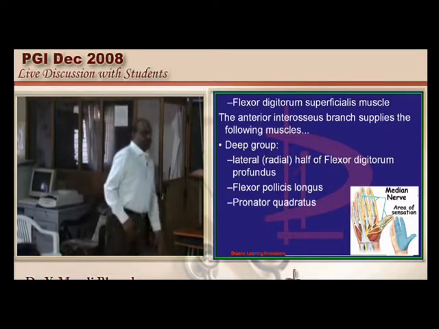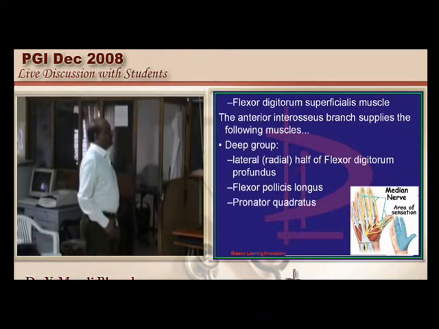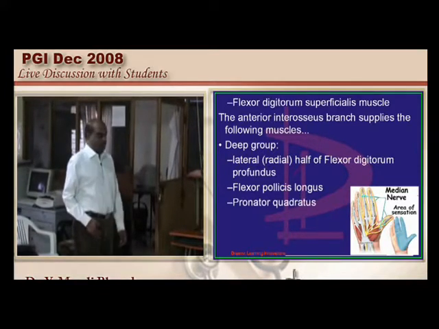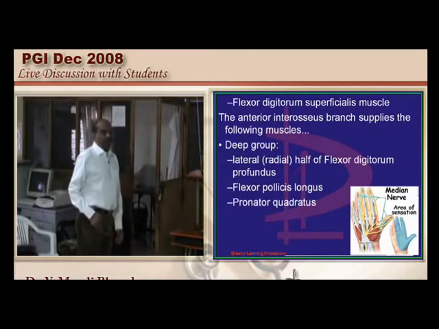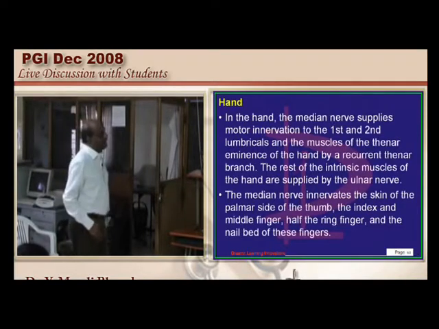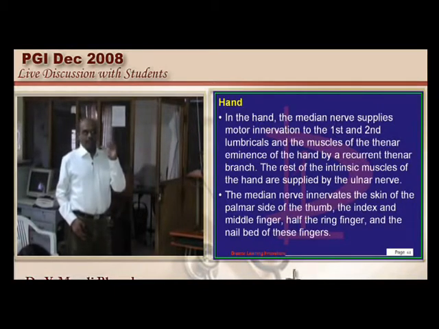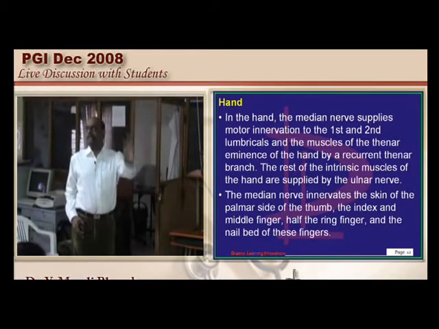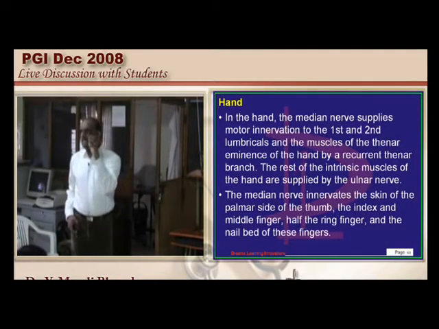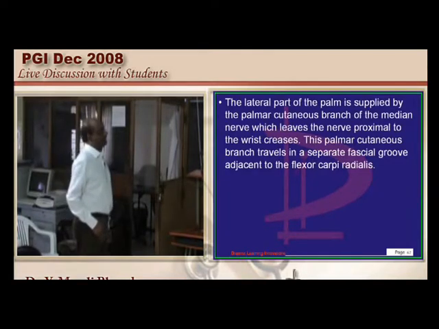Now finally what does the median nerve supply? It supplies pronator teres, flexor carpi radialis, palmaris longus, flexor digitorum superficialis, and the lateral half of the flexor digitorum profundus, flexor pollicis longus and pronator quadratus, they are all innervated by the median nerve. Then in the hand it will be innervating the first and second lumbricals and the muscles of the thenar eminence. Thenar eminence muscles are also innervated by the recurrent branch of the median nerve. Now what are called as muscles of thenar eminence? There are 3 muscles.